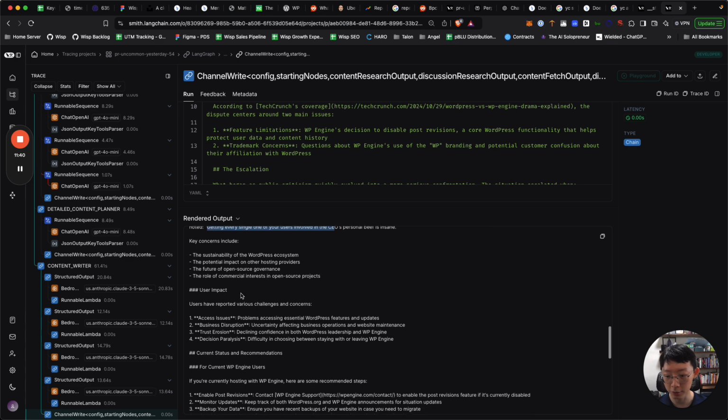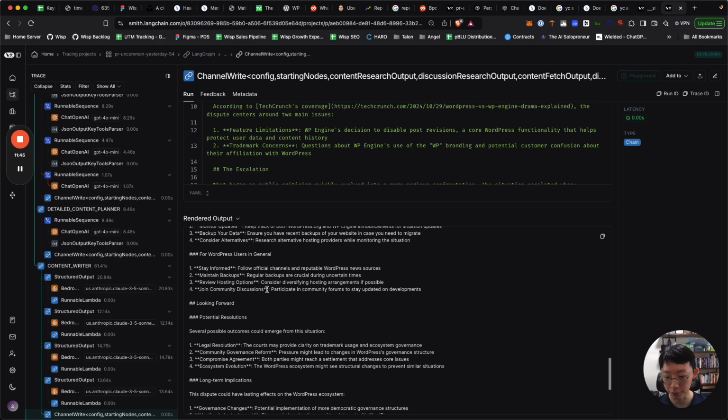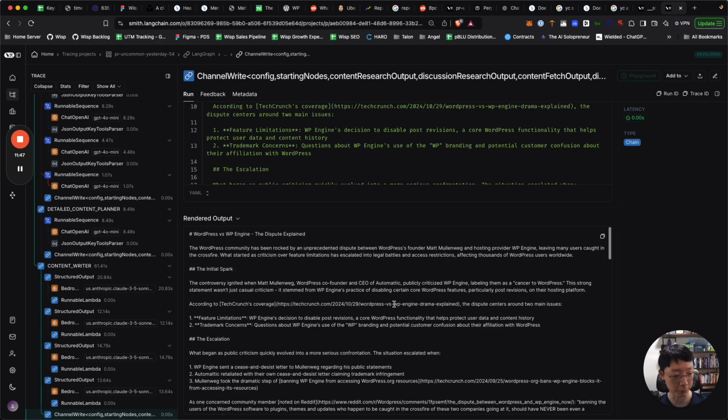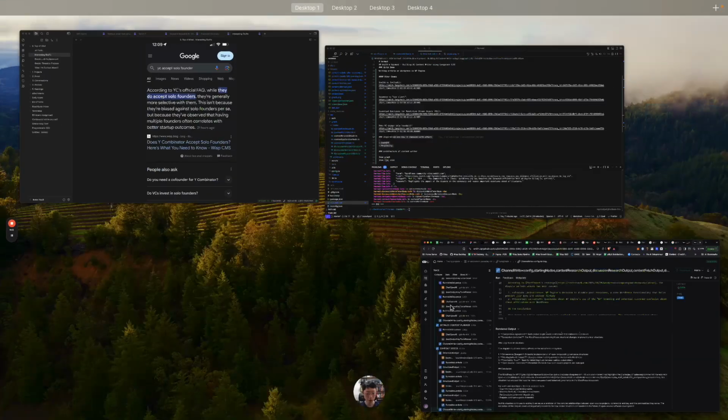Key concepts include users impact, recommendations. What else should you do, right? So this is pretty good for something that, you know, I'm not actually putting a lot of instructions to, right?